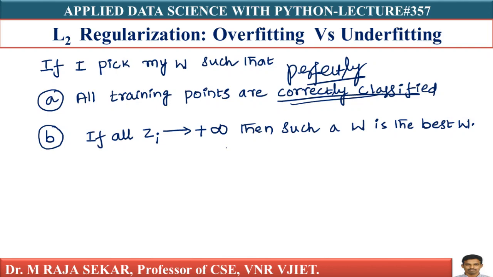What if some of your training points are incorrect? What if some of your training points are outliers? All your training points are perfectly classified whatsoever, whether they are outliers or not. Such a thing is called overfitting. What is overfitting? Overfitting basically means that you are doing a perfect job on training data.